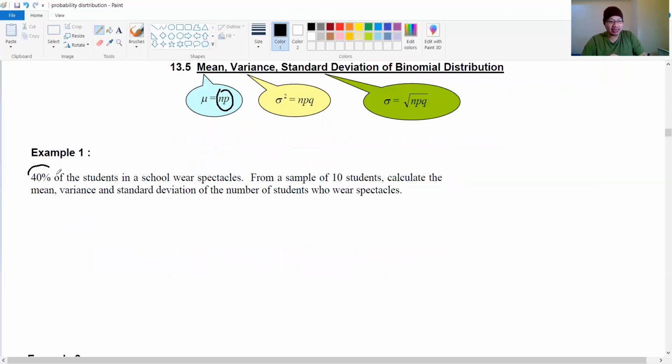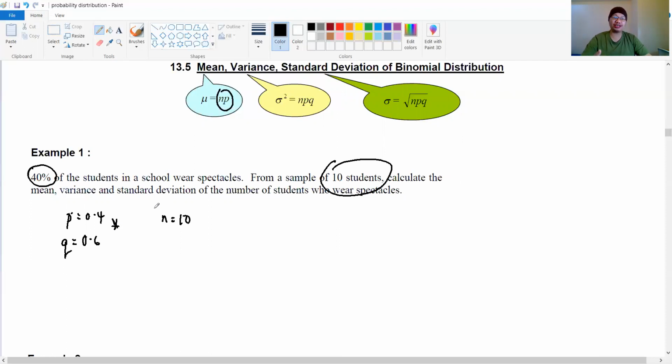Example 1: 40%. It's a percentage, so straight away convert it to a probability. 40% of students in a school wear spectacles, so your P equals 0.4. The people not wearing spectacles is 0.6, which is 60%. So that is your first parameter. From a sample of 10 students, that means your N equals 10. Calculate the mean, variance, and standard deviation.